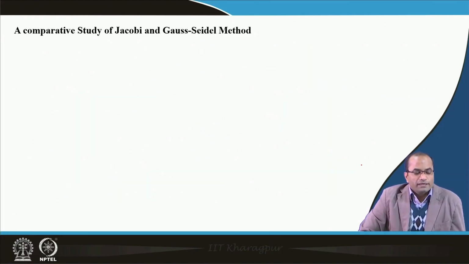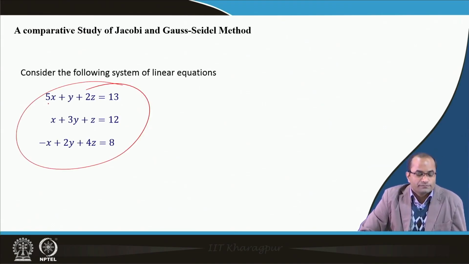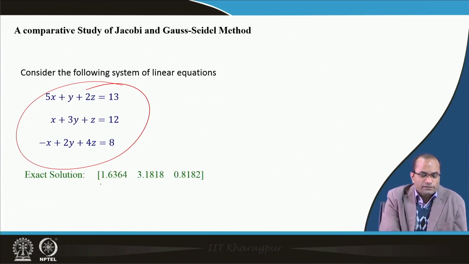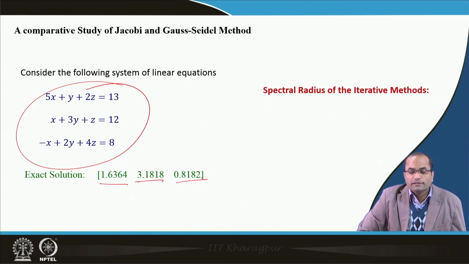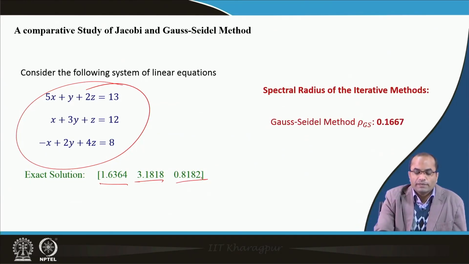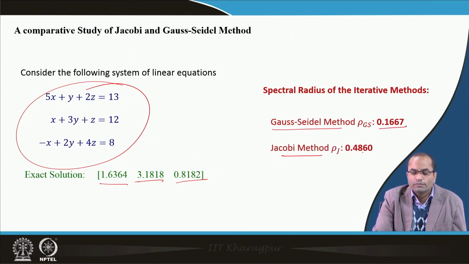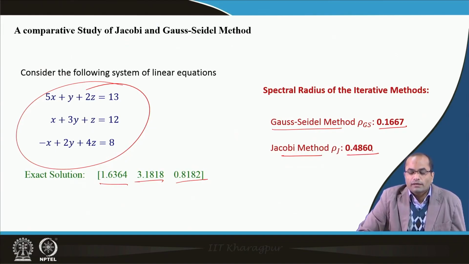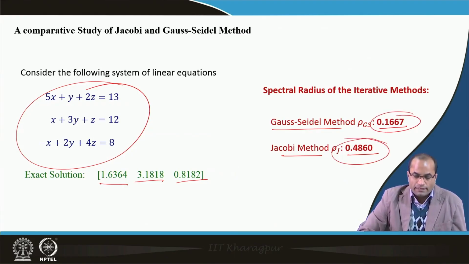Now, we will do a quick comparative study of the Gauss-Seidel and the Jacobi method by taking the same system which we have solved already in the previous lecture. So, here the exact solution also one can get, which is 1.6364, 3.188 and 0.8182. We have also checked the spectral radius for this analysis, and the spectral radius for the Gauss-Seidel is 0.1667, and for the Jacobi it is 0.4860. So, the spectral radius says that both the methods will converge, because the spectral radii are less than 1.